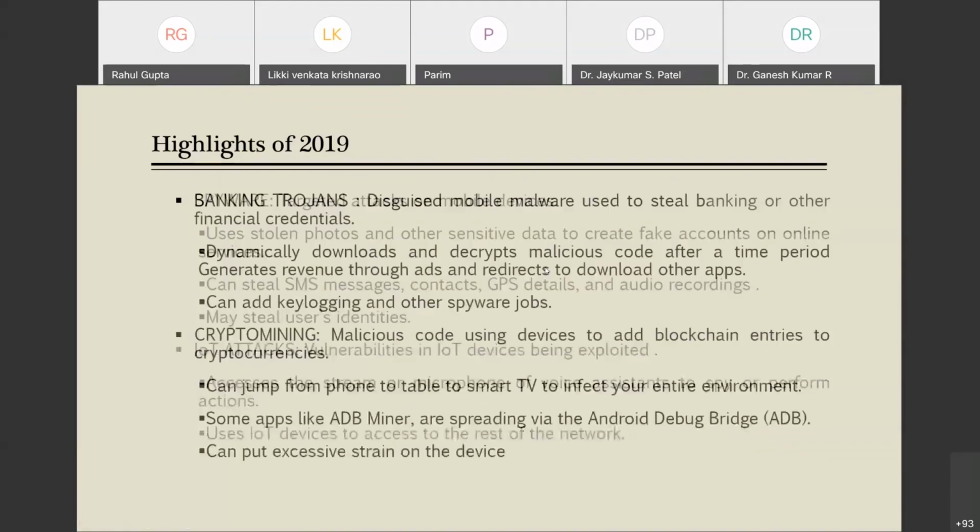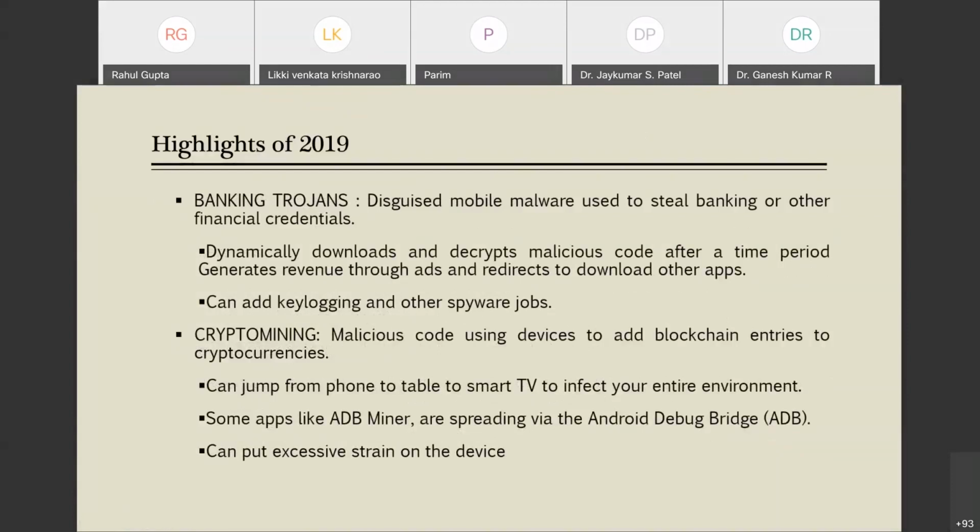Next is banking Trojan. This is another kind of mobile malware famous these days. The main intention of these malware families is to steal your banking and other financial credentials. How do they function? They function by dynamically downloading and decrypting malicious code after a time period. Means for a particular time period they try to project themselves as fair apps, but at the end of a certain time period they try to download the malicious code.